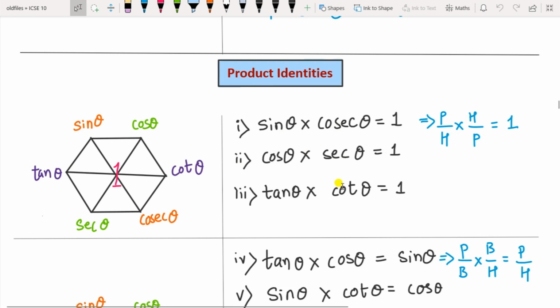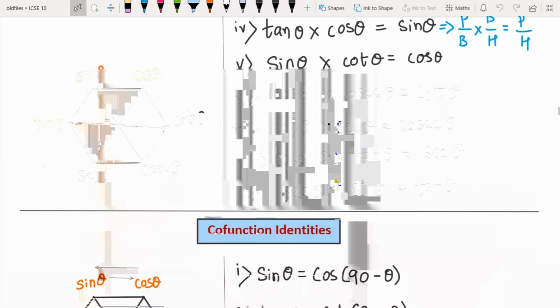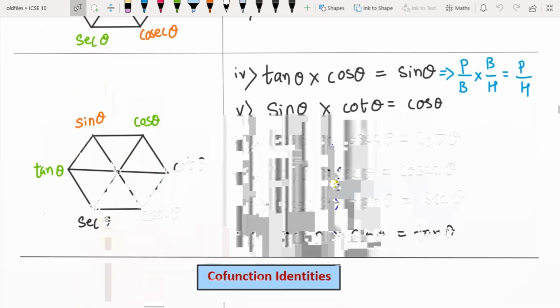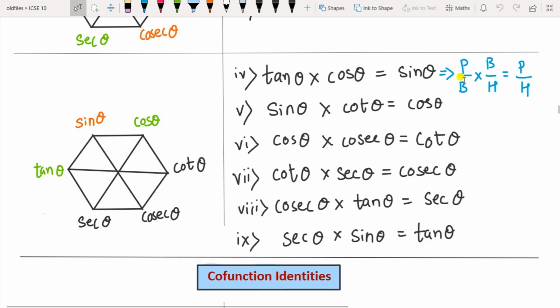Then the next type of product identity is here. You have to consider two alternative functions and its product will be equal to the middle one. That is tan into cos equal to sin. How? See here, tan is p by b and cos is b by h. If you cancel b here, it will remain p by h, and p by h means sin.